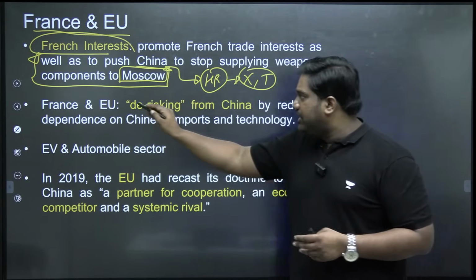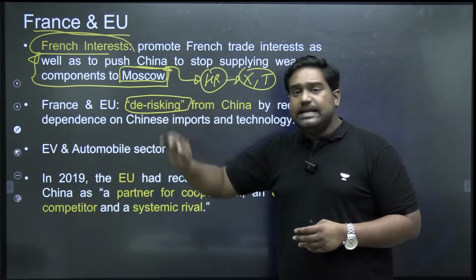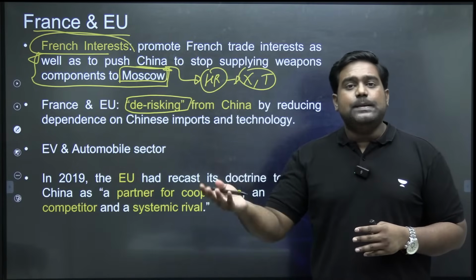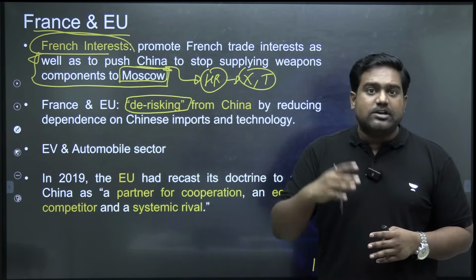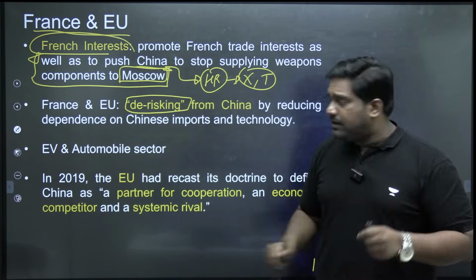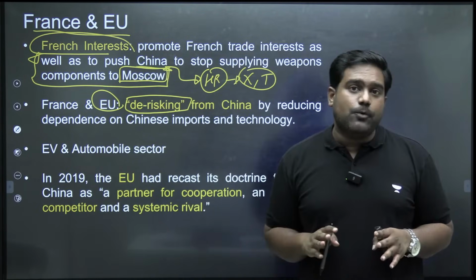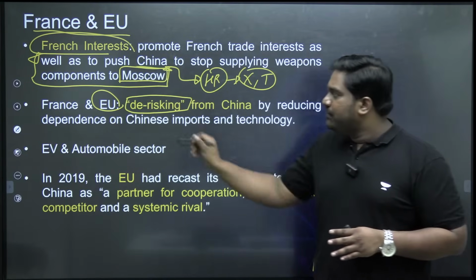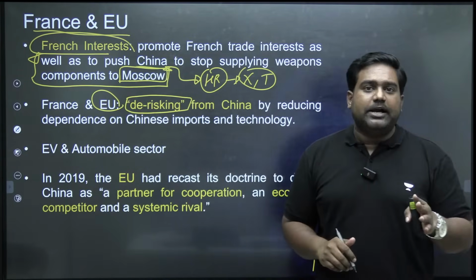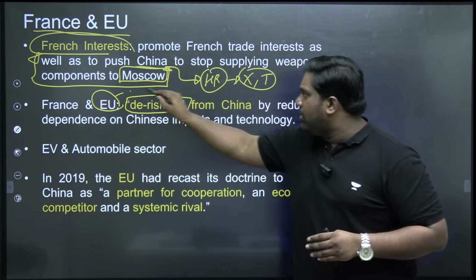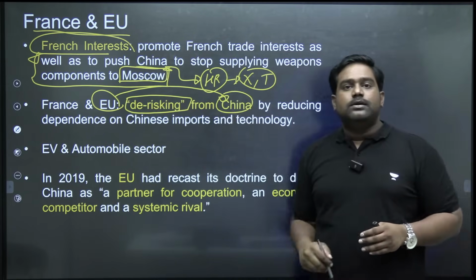So France essentially is looking to de-risk from the security threats posed by China while reaping the economic benefits. In fact, the European Union was also of the same view until a few years ago. Even the EU, right, they wanted to de-risk from China, only contain the security threats and strategic threats while maintaining good economic relations.